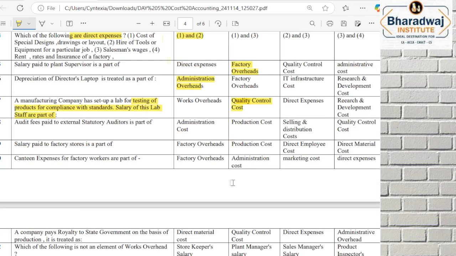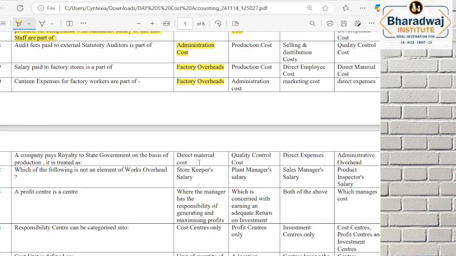Then audit fees paid is part of administration cost. Salary paid for factory stores, factory stores is factory overheads. Canteen expenses of the factory workers are part of factory overheads. Royalty is part of direct expenses.